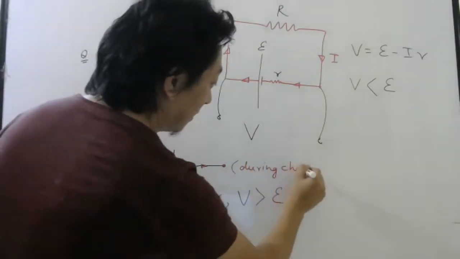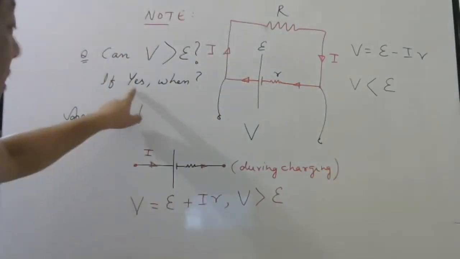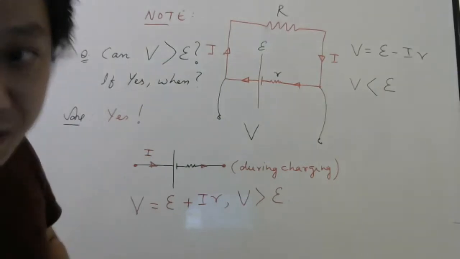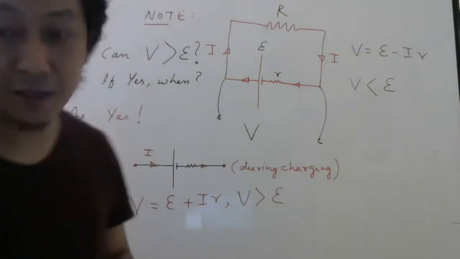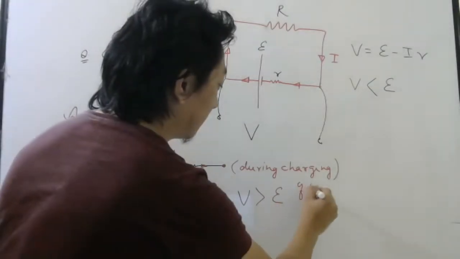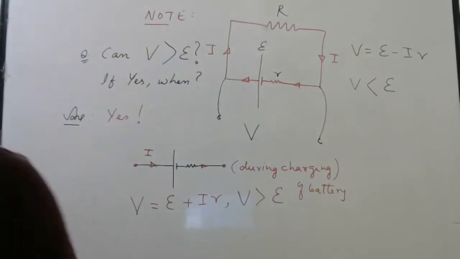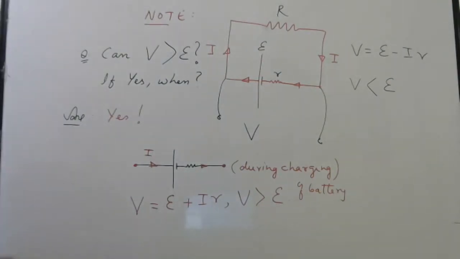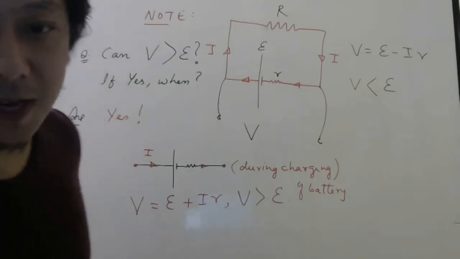During charging. So for 1 mark, if they ask, the answer is yes. For 2 marks, if they ask when, the answer is during charging. Charging of what? Battery. Okay, so be careful about this part. Done? Okay.